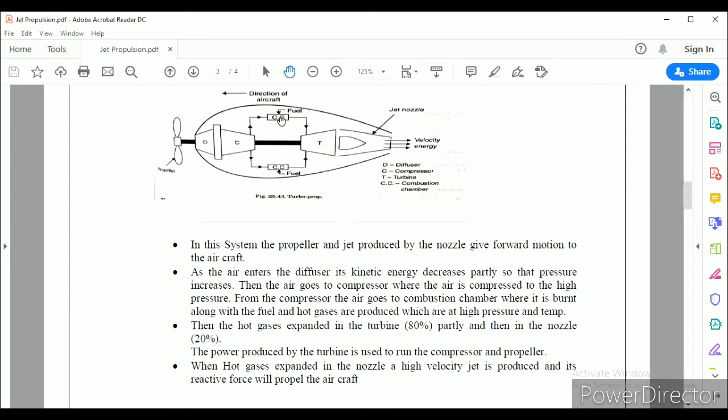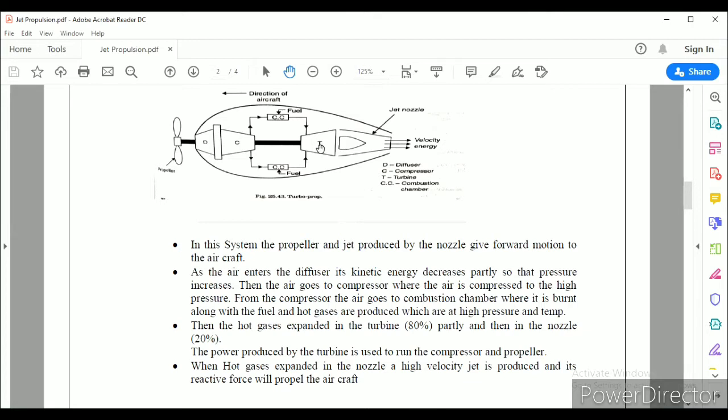By supplying the fuel, the combustion takes place. After combustion, the hot gases are liberated. These hot gases are made to expand in the turbine. In the turbine, only 80% of the expansion takes place, and the power produced by the turbine is utilized to run the compressor and the propeller.